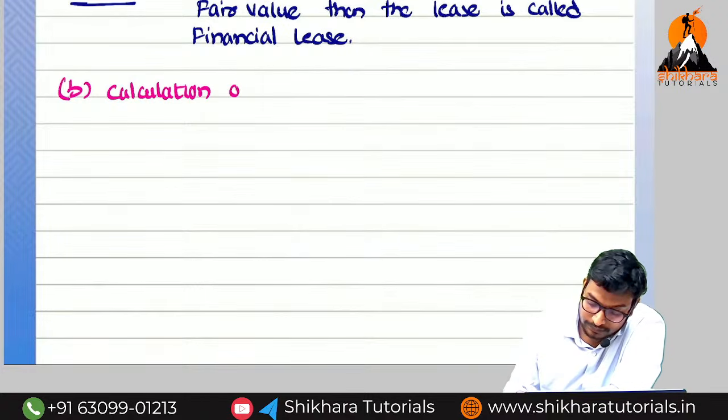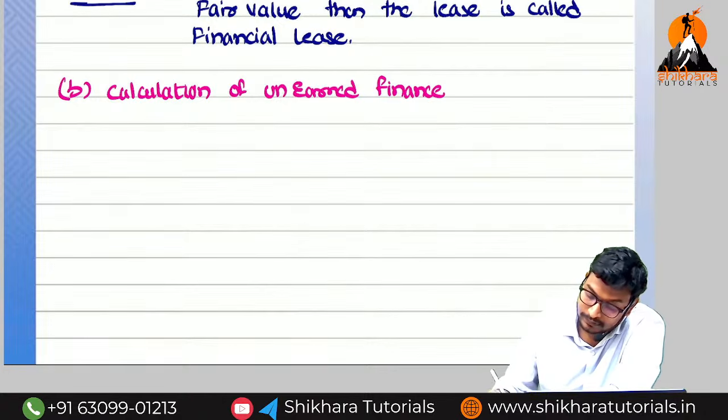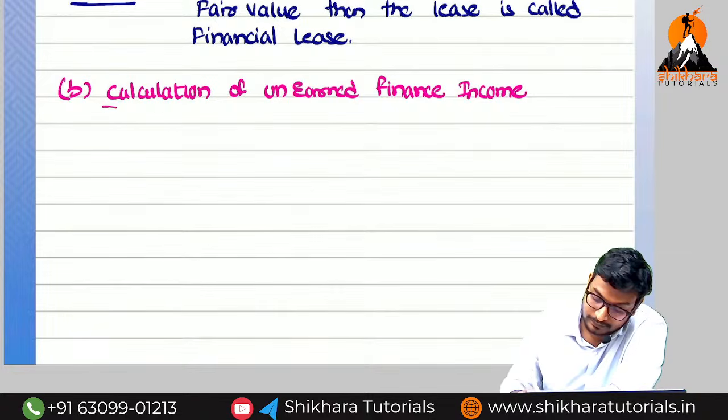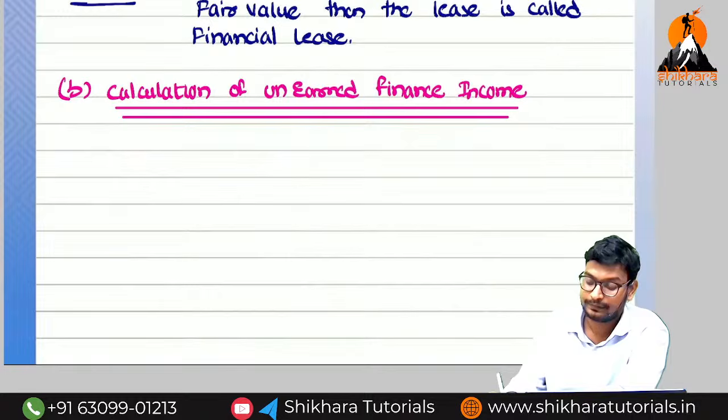Calculation of unearned finance income. How we can get the unearned finance income?